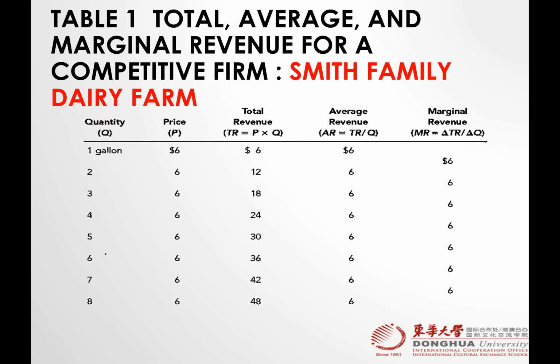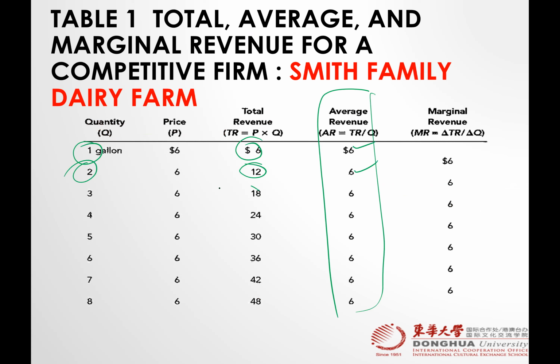Where this average revenue came from: total revenue divided by the quantity. 6 by 1, 6. 12 by 2, 6. 18 by 3, 6. 30 by 5, 6. 42 by 7, 6. So here we also see the proof that average revenue is equal to price.